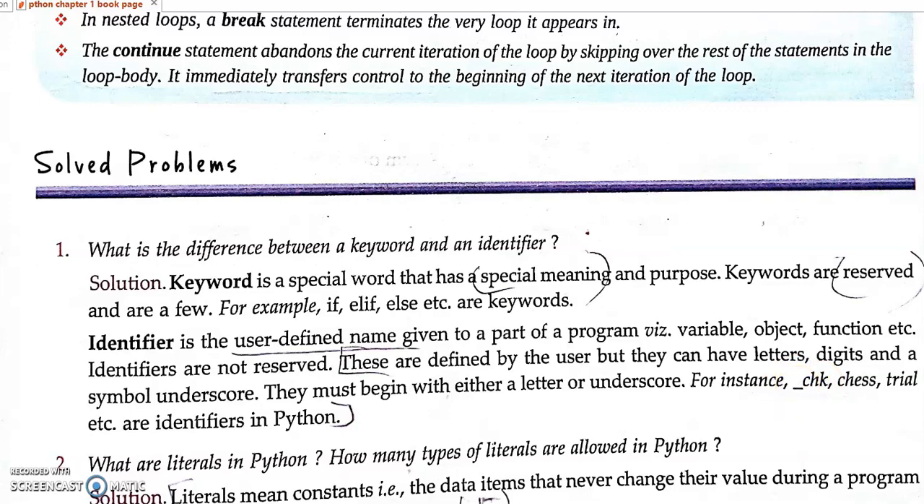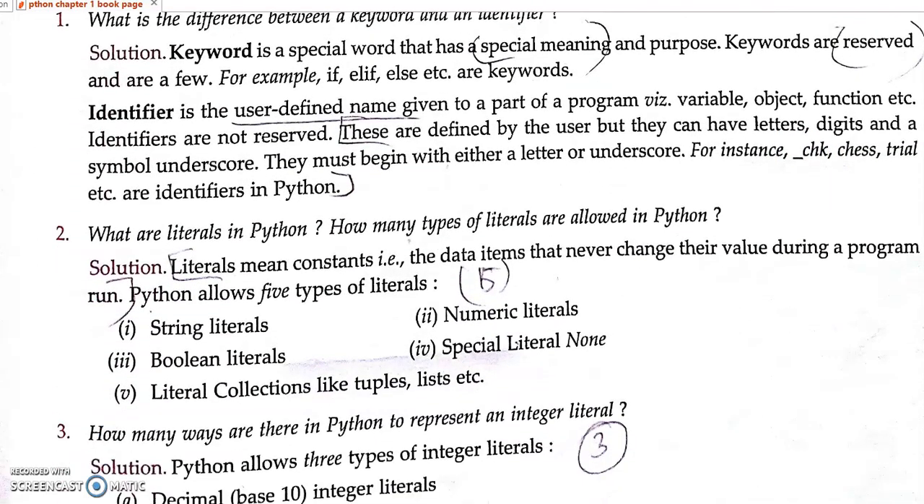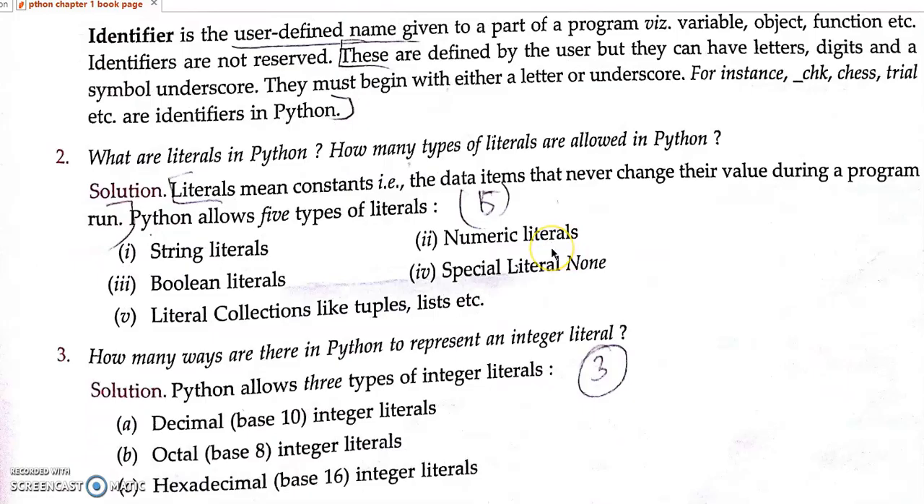Then what are literals? Literal means we can't change the value. It is constant. During program run we can't change the value. I already told, the pi value. What is the pi value? 3.14. We can't change it during the program run. So what are the types of literals there?